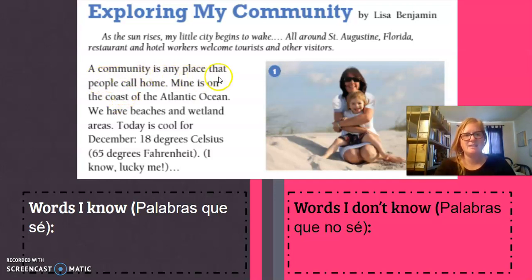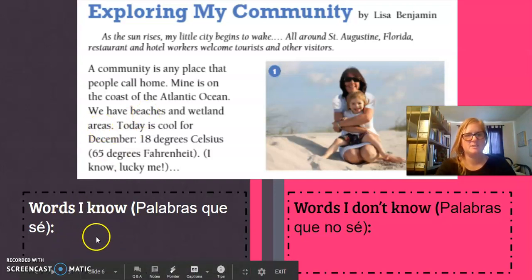A community is any place that people call home. Mine is on the coast of the Atlantic Ocean. If you don't know what Atlantic is, I would put it in a word that you don't know. We have beaches and wetland areas. Beaches, we know what beaches are, so maybe you would put that in a word that I know. But if you don't know what wetland is, you would put it in a word that you don't know.